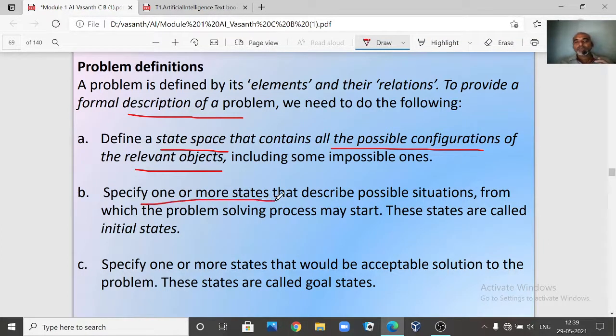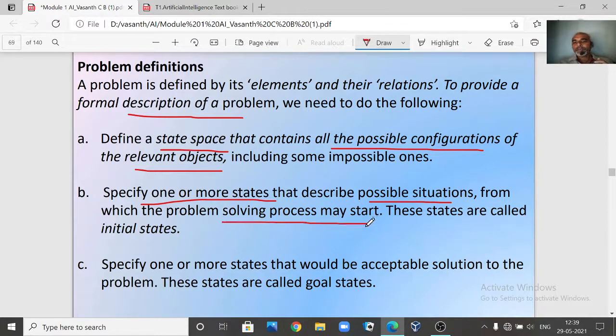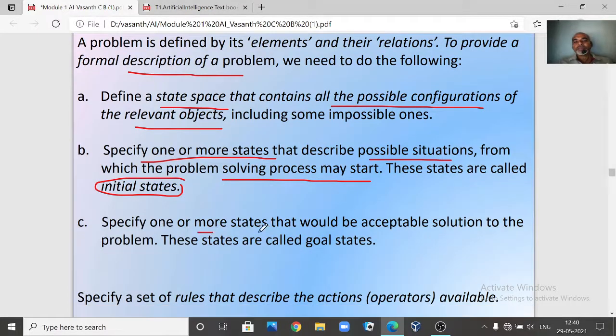specify one or more states that describe the possible situations from which the problem solving process may start. Right, now you start by specifying one or more states from where you are going to start the problem, which are called the initial states. Then specify one or more states that would be an acceptable solution, that is the goal state.